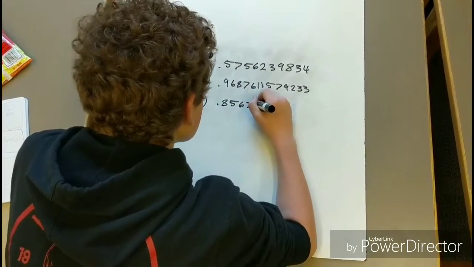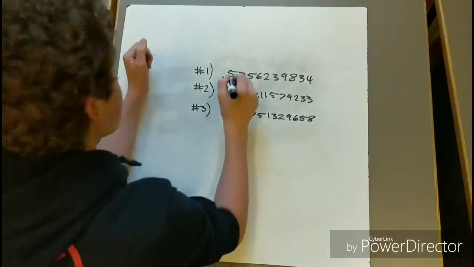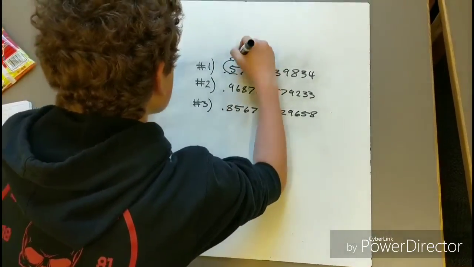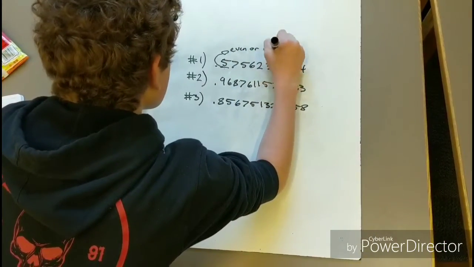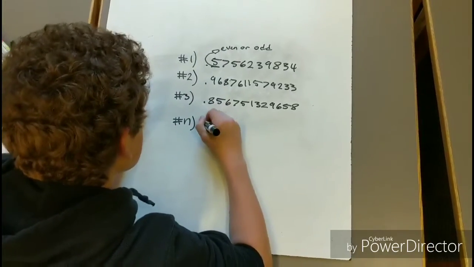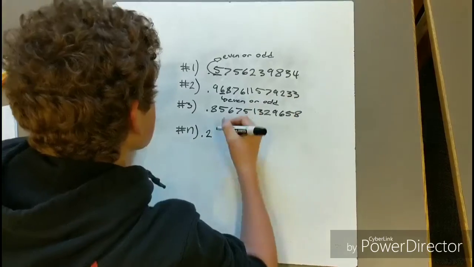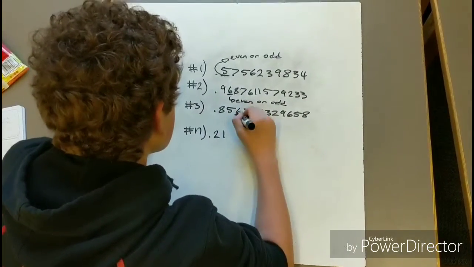In order to do this, you simply look at the first digit of the first number, and if it's even, write an odd number, and vice versa. Next, you look at the second digit of the second number. If it's even, write an odd number, and if it's odd, write an even number. You can repeat this process as many times as there are numbers on the list. At the end, you will have produced a number that is not on that list.